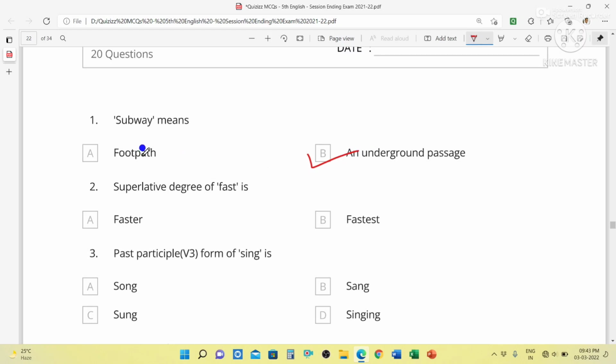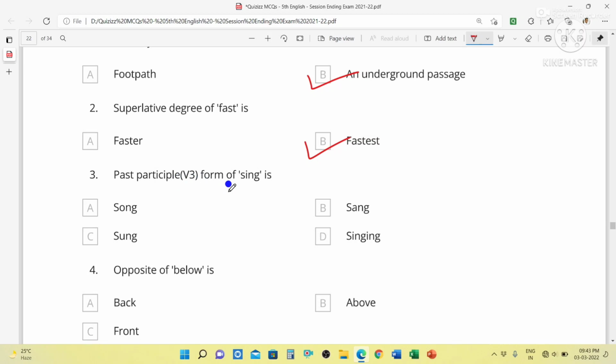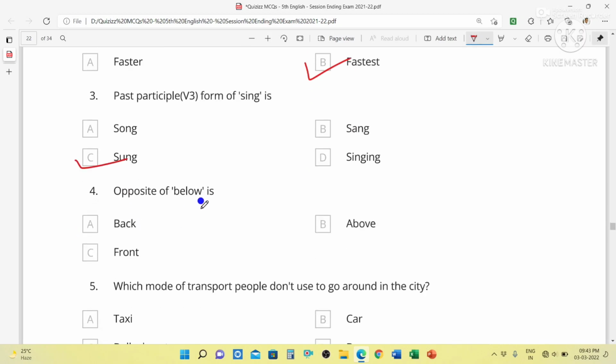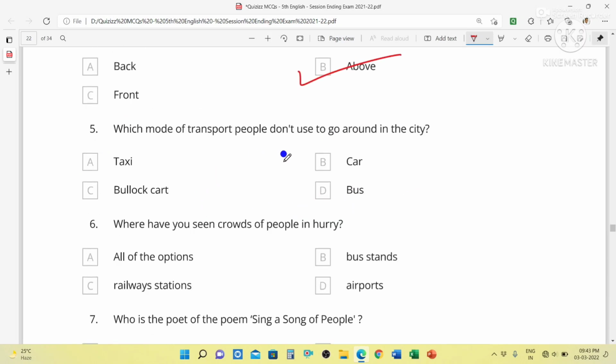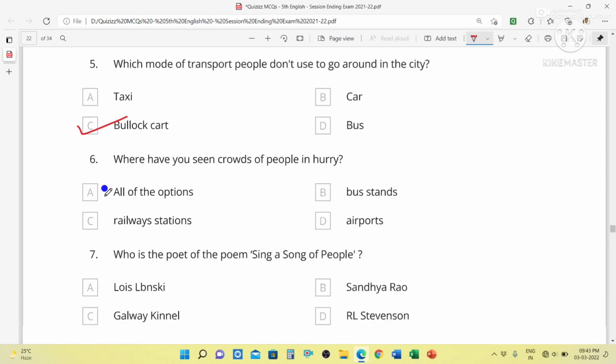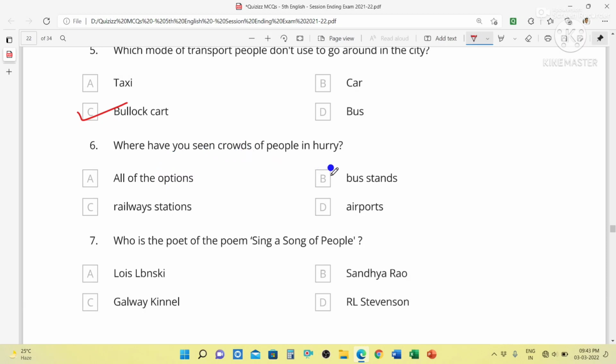Footpath means sidewalk. Subway means an underground passage. Superlative degree of fast is fastest. Past participle form of sing is sung. Opposite of below is above. Which mode of transport people don't use to go around in the city? That is bullock cart, because bullock cart is used in the village. Where have you seen crowds of people in a hurry? All of the options: railway station, bus stands, airports.